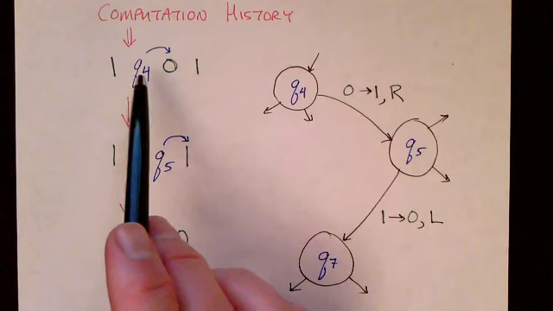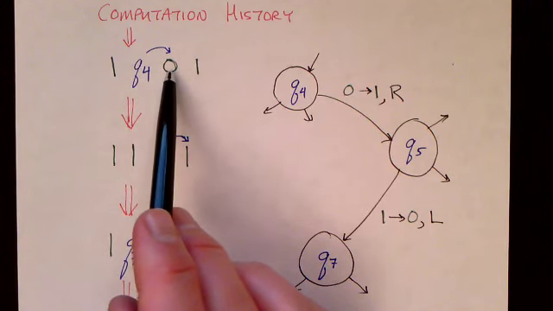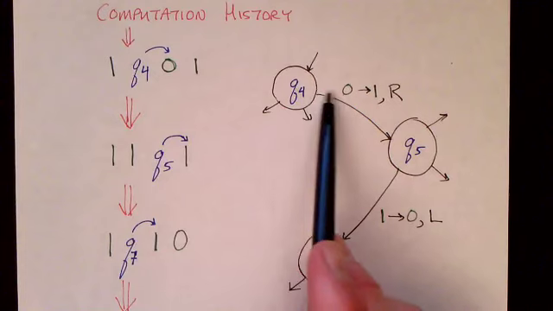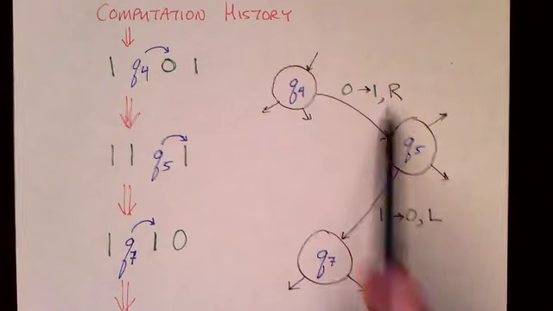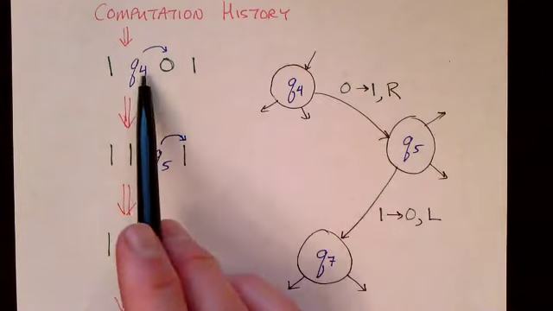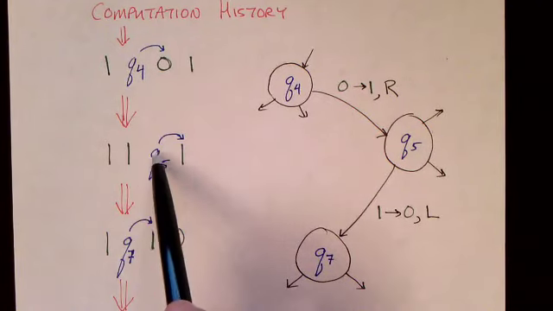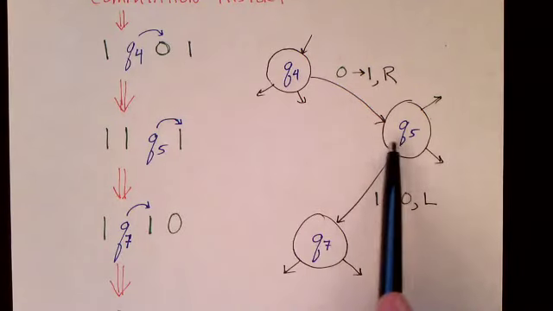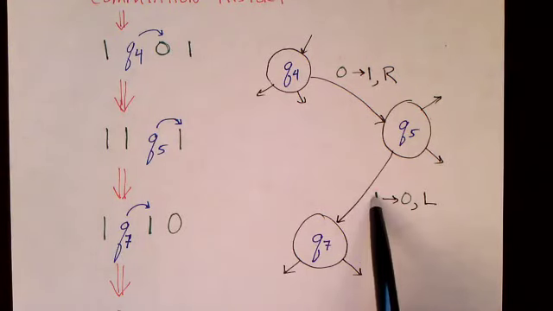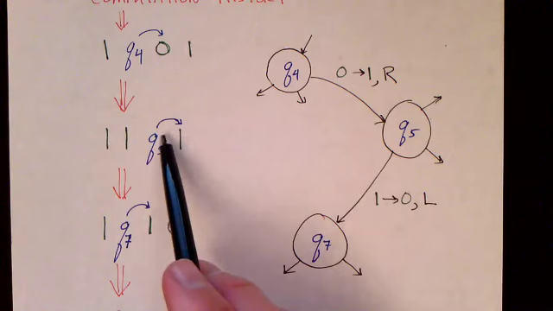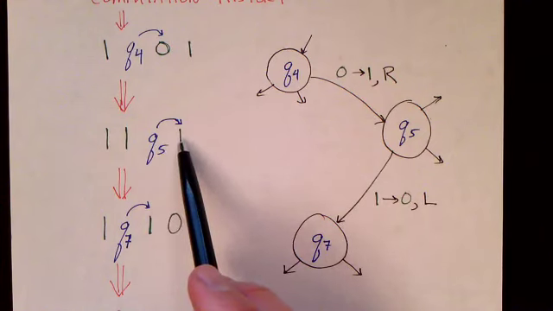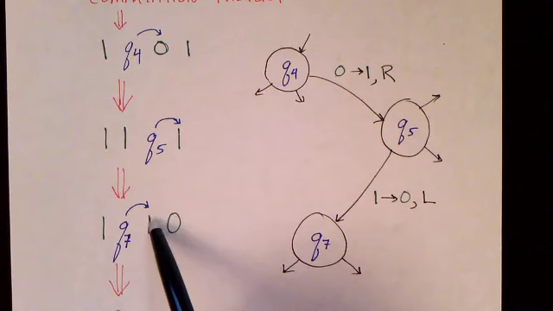So let's say we're in state Q4, and now we're positioned just on top of this 0. Well, this transition says read a 0, replace it with 1, move to the right, and go to state Q5. So that's what we did here. We replaced the 0 with a 1, and we moved to the right. And then this next transition says, if you're looking at a 1, change it to a 0 and move back to the left. So we are looking at a 1 in state Q5, so we replace it with a 0 and we move back to the left 1. So from here we move to here. And so now we're looking at this 1 here. And we go on and on.